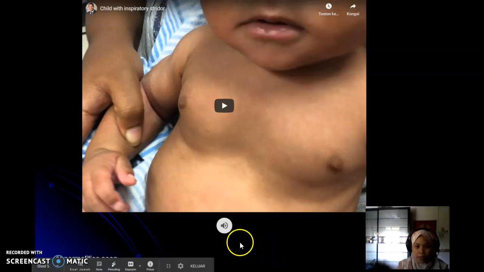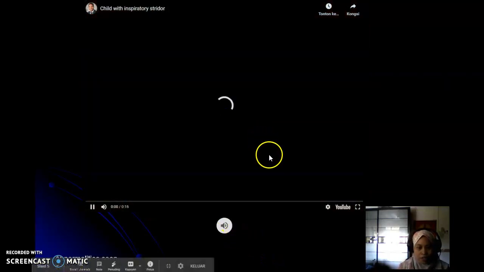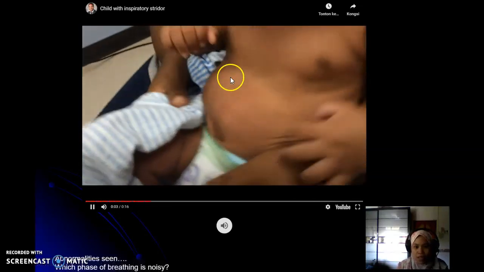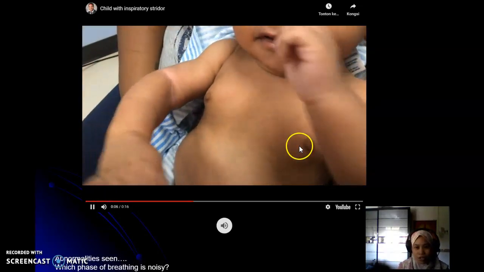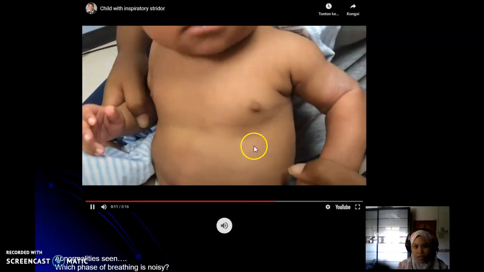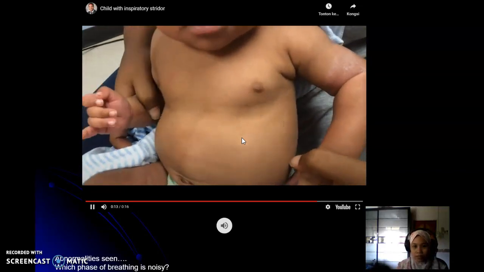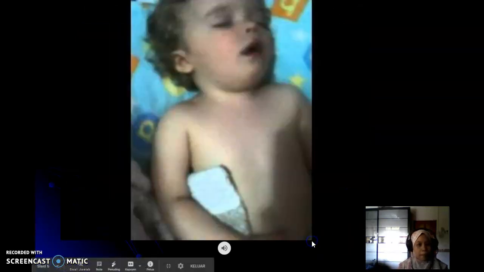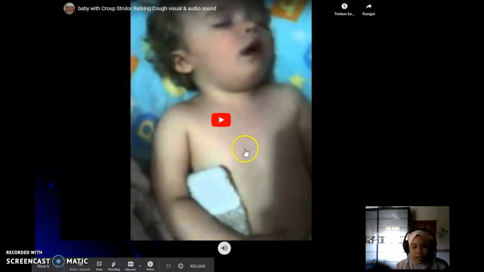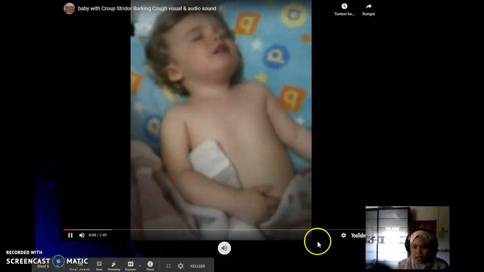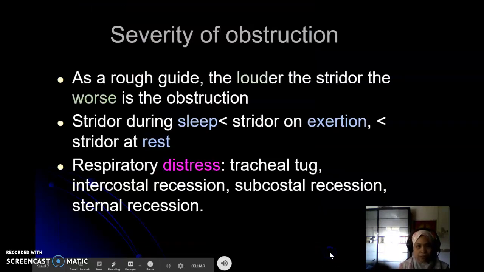This is another example of a patient presenting with inspiratory stridor, and you would be able to see signs of respiratory distress such as intercostal recession as well as subcostal and sternal recession. This is another example with a classic croup, barking cough, as well as inspiratory stridor.